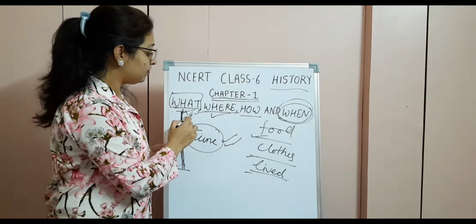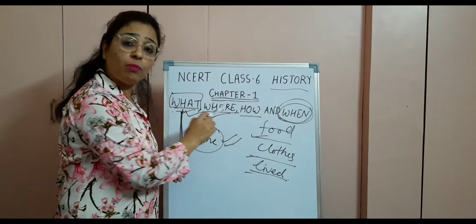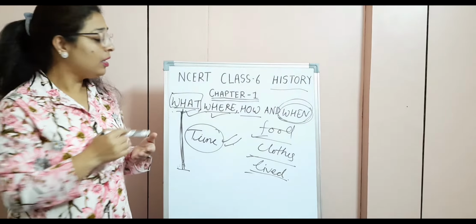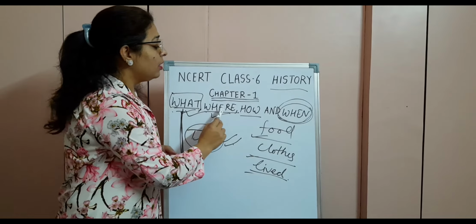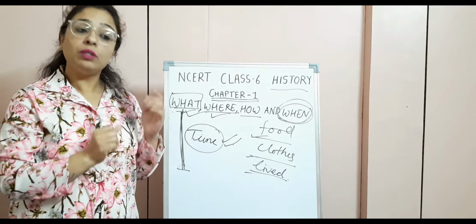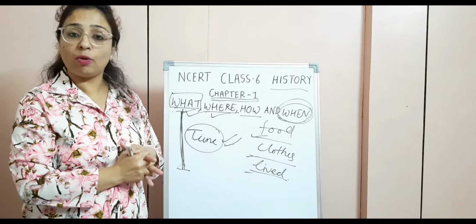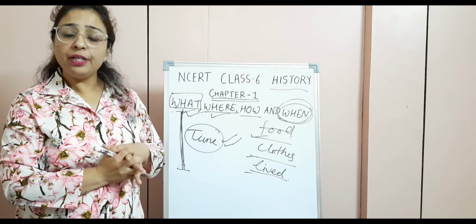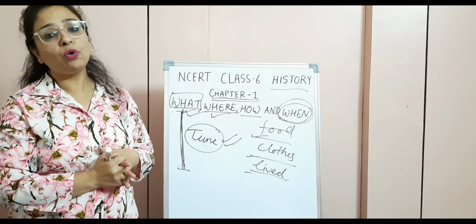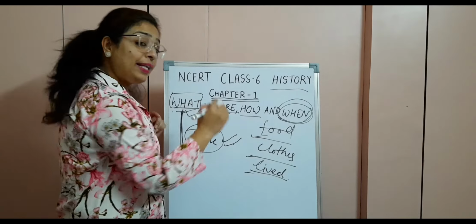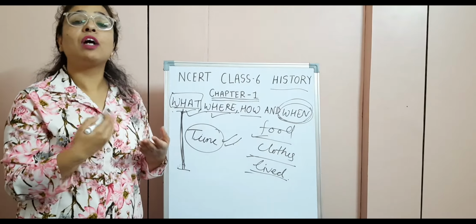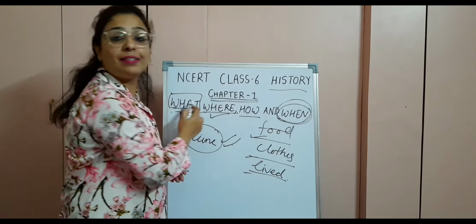For this topic, you need to download from the NCERT website, and of course I'm going to send you the link as well. From there, you need to study the first 2 pages of your chapter, and I'm going to give you the assignment also for the topic covered today, a small worksheet, and any doubts if you have, you can simply revert back to me. Okay, tomorrow we are going to cover the next topic, the sources of history, from where we have come to know about all these things.